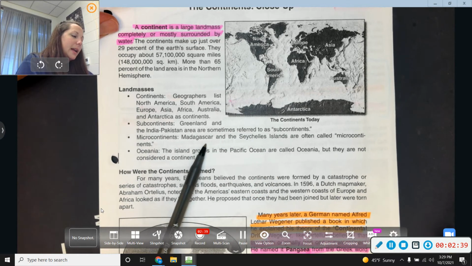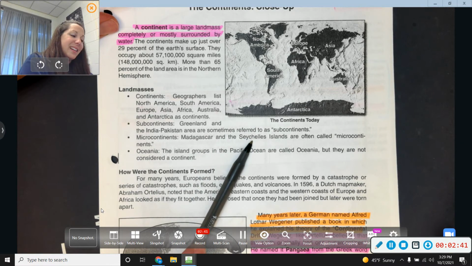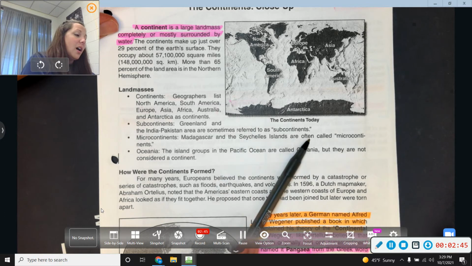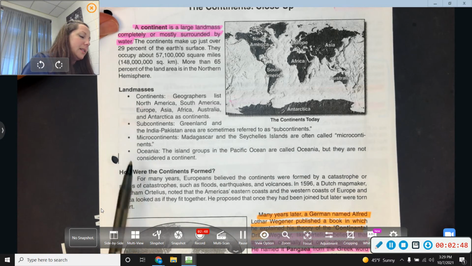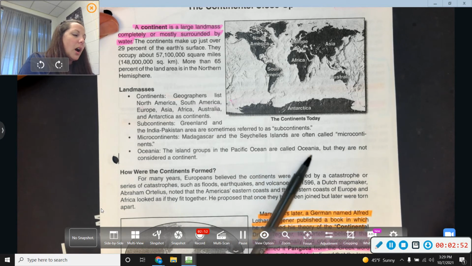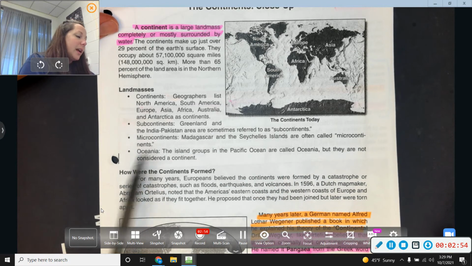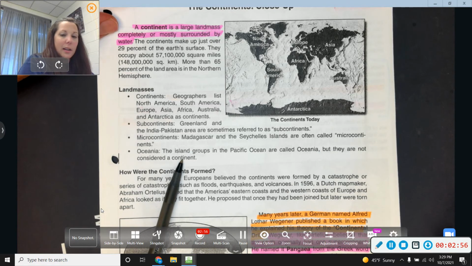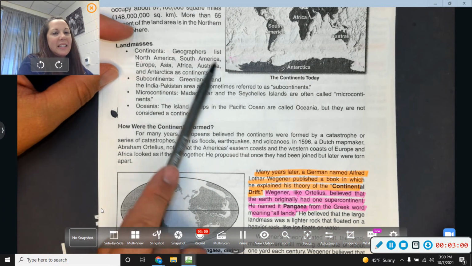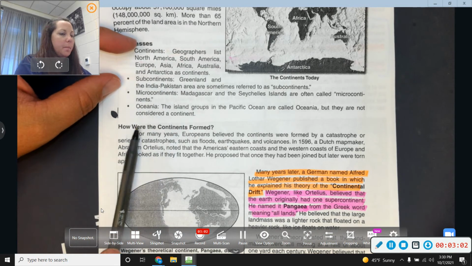Microcontinents: Madagascar and the Seychelles Islands are often called microcontinents. Oceania, the island group in the Pacific Ocean, is called Oceania, but it is not considered a continent, okay? This part right here is not as important for your test, okay?